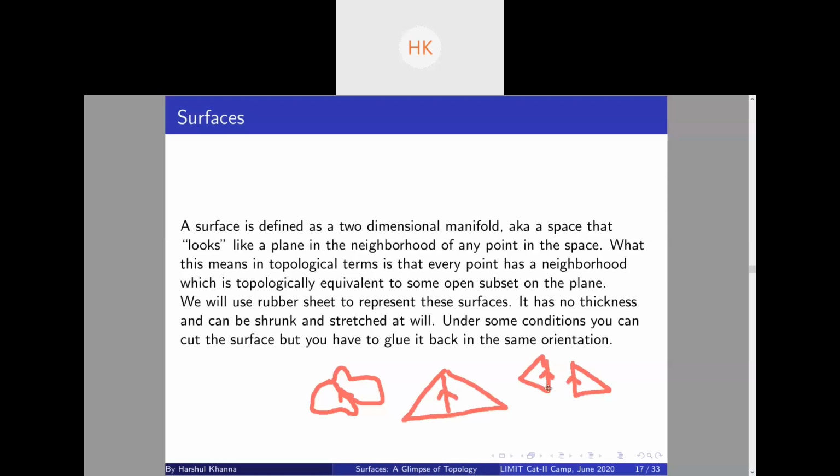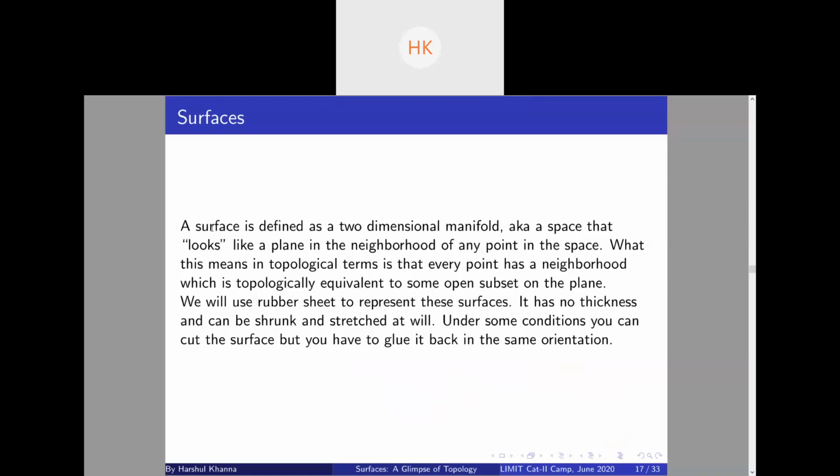Now what I will do is basically I can continuously deform this surface into this, but the orientation will still remain there. Suppose I remove this like this, and I will have to glue them back in the same orientation, right? So is it clear what you can do upon cutting? You have to stick to the same orientation, right?